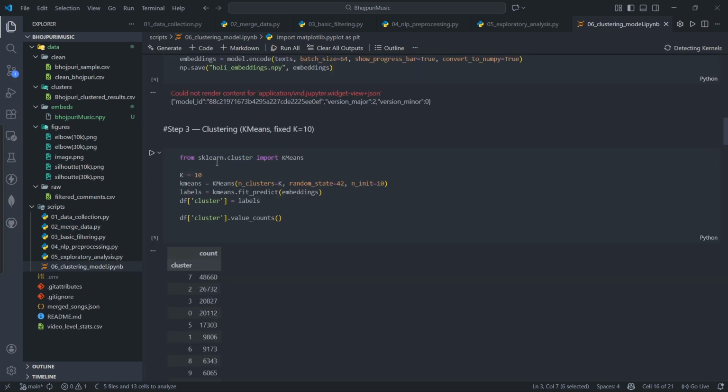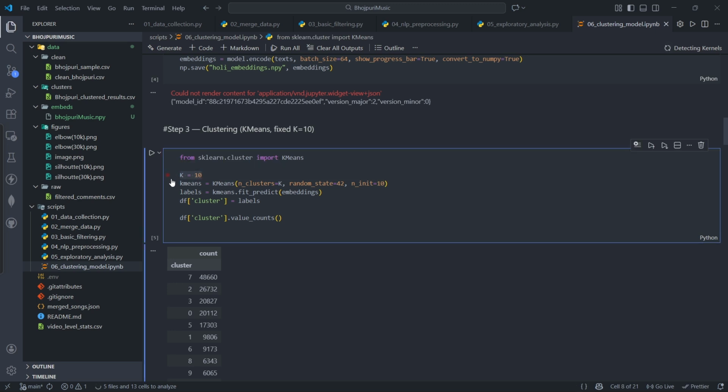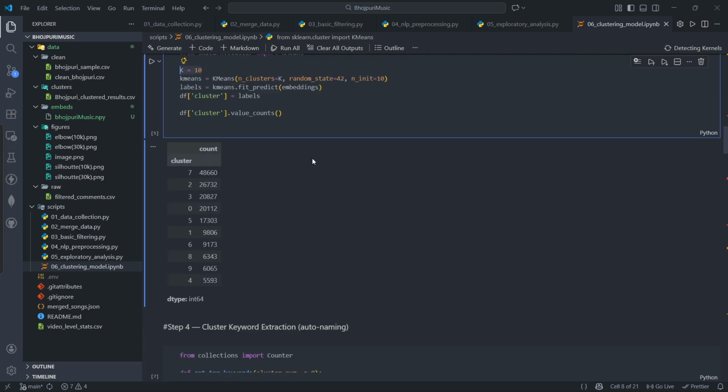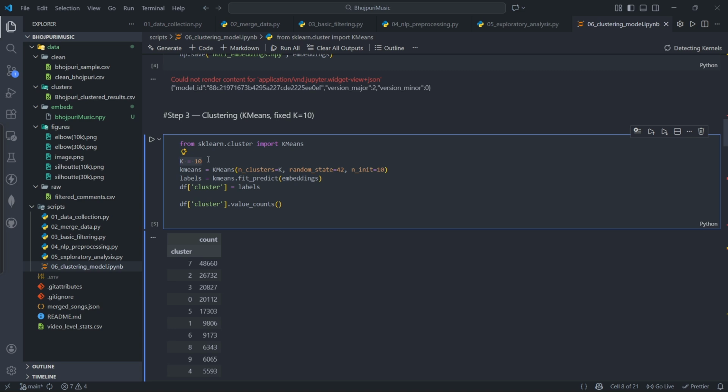Now, using k-means clustering, I have used k equal to 10. This is a heuristic approach for choosing 10 clusters, as at most a human can read up to 10 different themes. If we choose a higher number, it won't make any sense for us, and if we choose fewer, it would underfit. So this is the basic heuristic approach I have chosen.